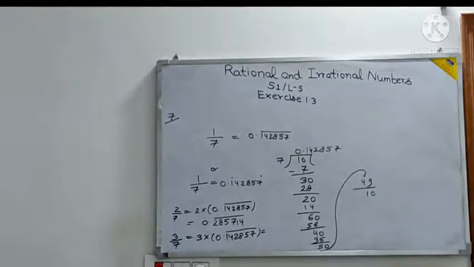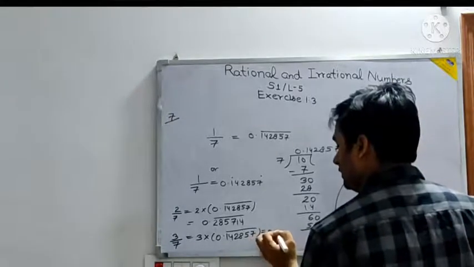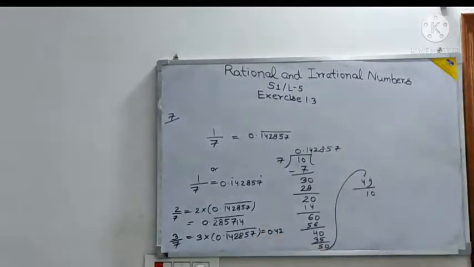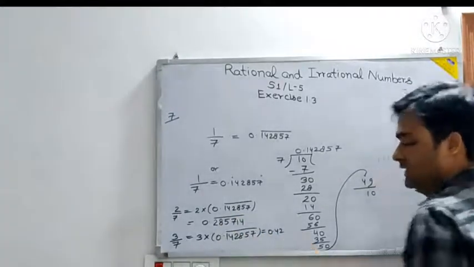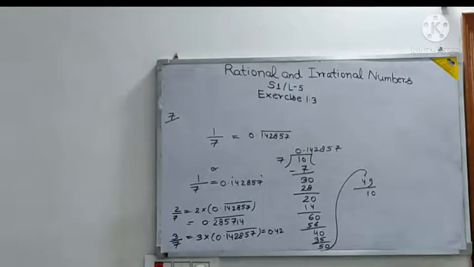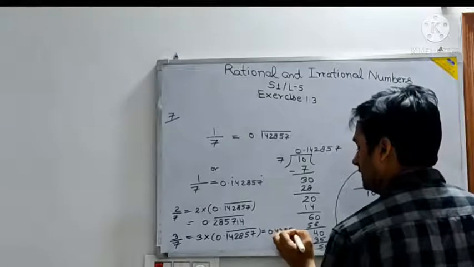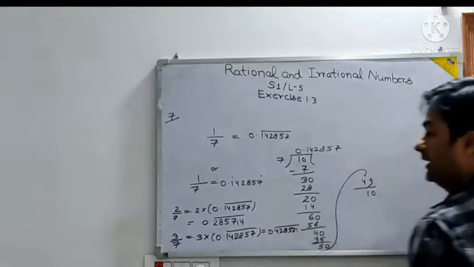If you multiply with 3, it will be 0.42857. In fact, this is the table of 14: 14, 28, 42. So that table only will come, only the numbers are big and it is in the form of a decimal. 0.428571. Put a bar. Putting a bar is important.